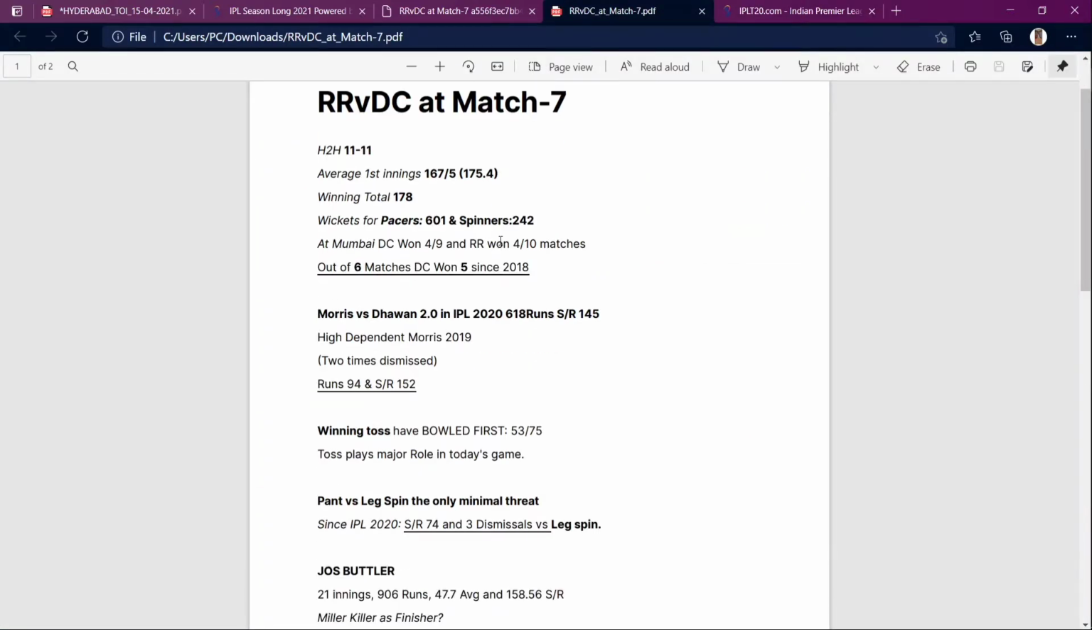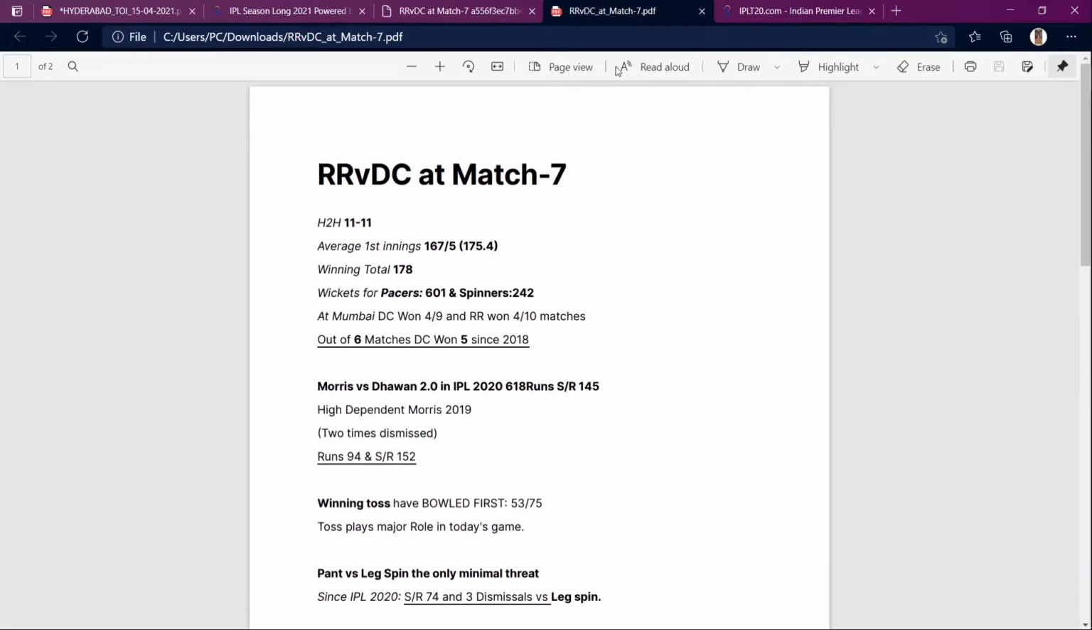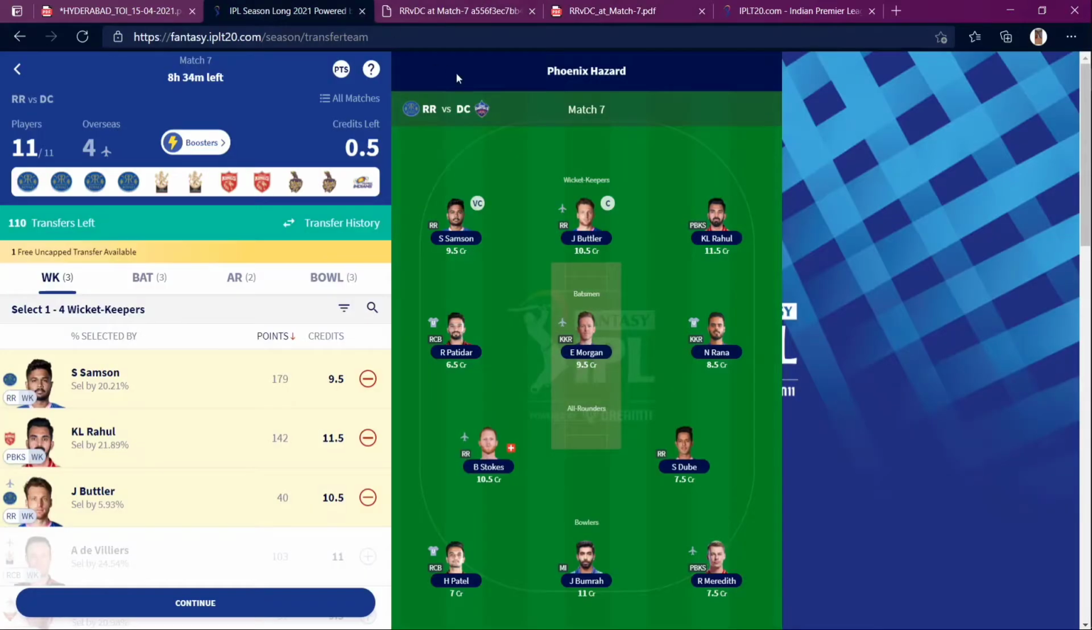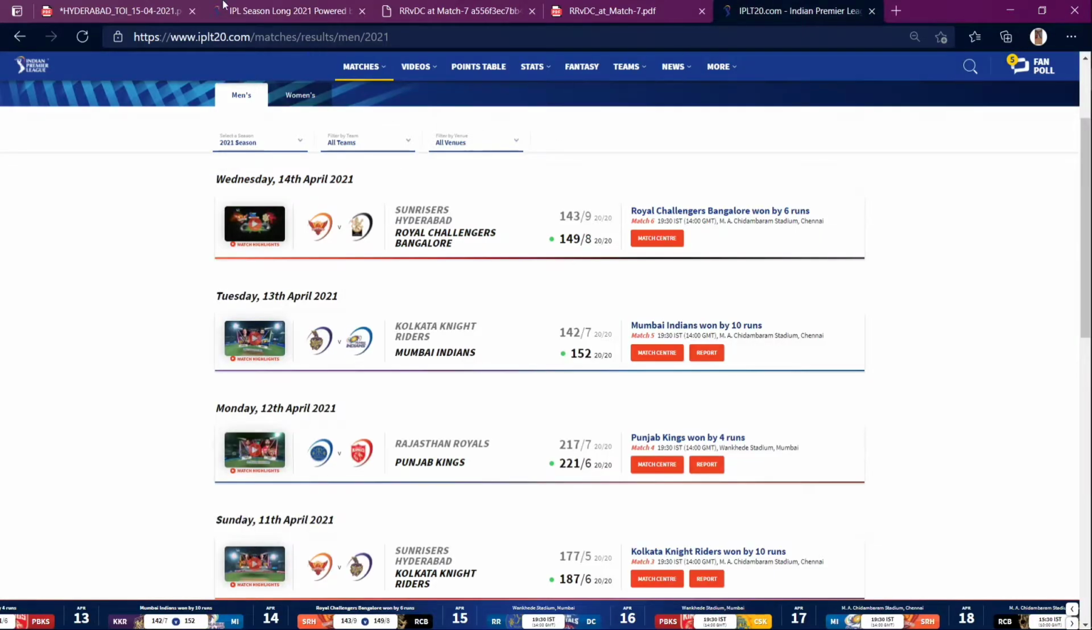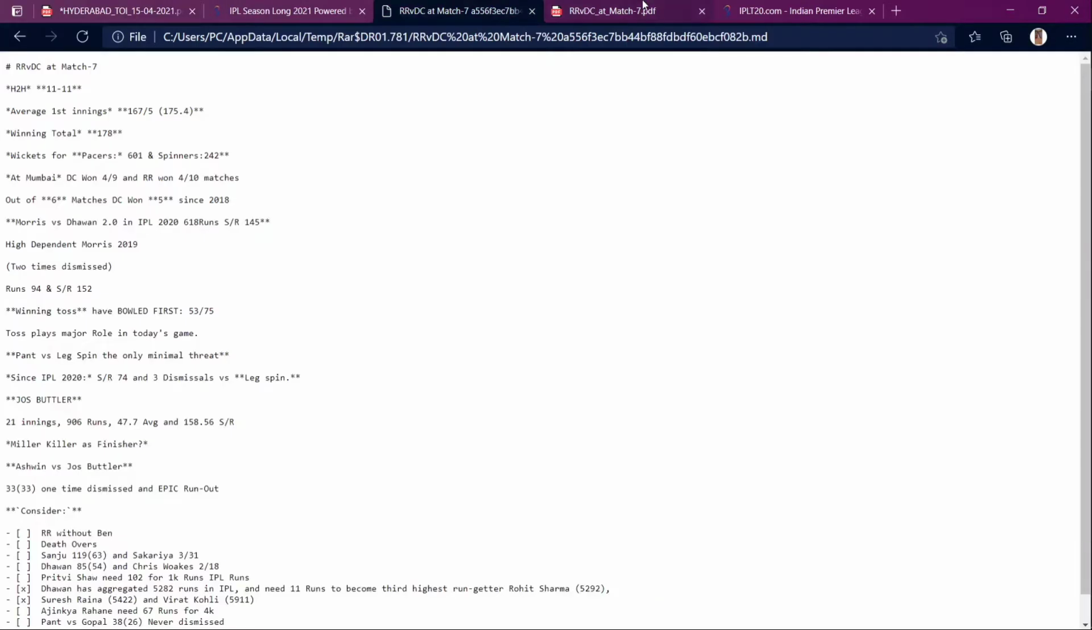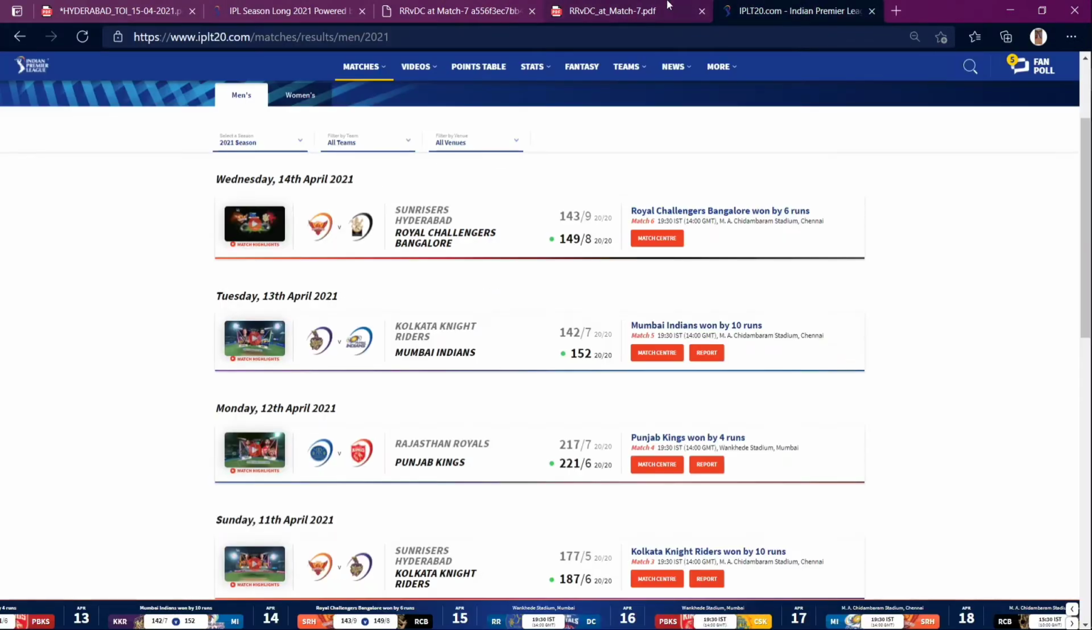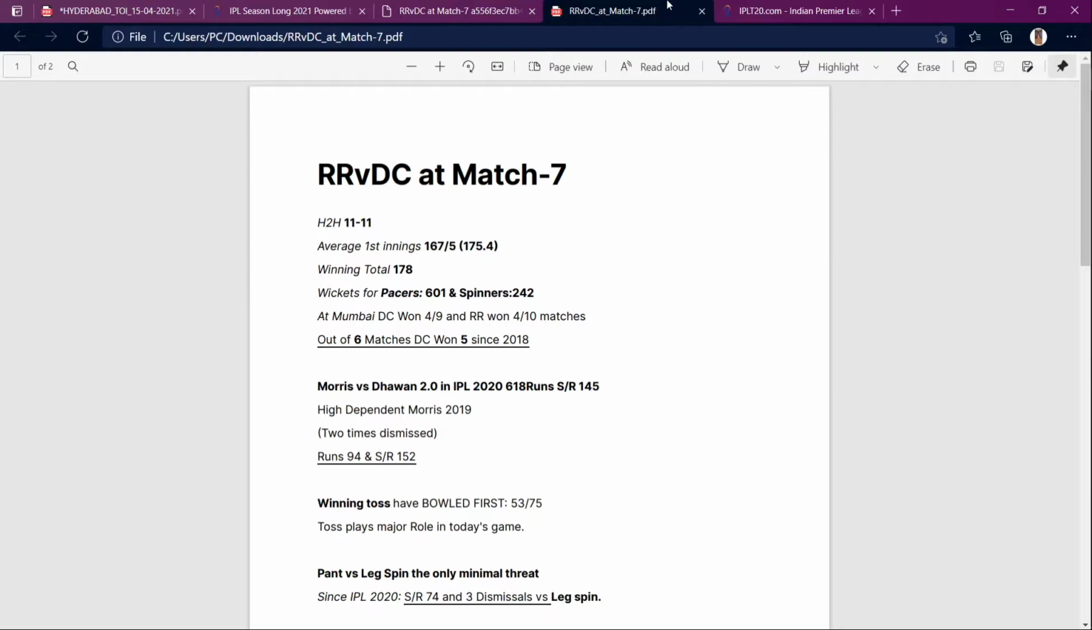So we're gonna preview all the stats and all. Before going to the preview, I would like to say a few things. Today we will be discussing fantasy boosters and all the fantasy tips if possible, and also the playing 11 and the team change and team news, stats and everything for this match.